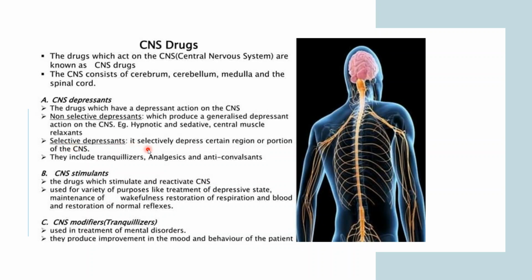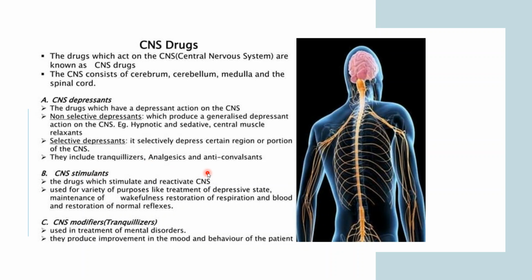A selective depressant selectively depresses a certain region or portion of the central nervous system. It acts on a particular region. They include tranquilizers, analgesics, anticonvulsants. These act on a particular region of the CNS, which is why they are known as selective depressants. The second type is CNS stimulants, the drugs which stimulate and reactivate the CNS. The drug molecule which stimulates and reactivates the central nervous system is known as a CNS stimulant.